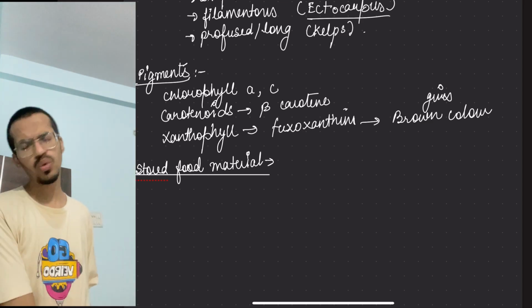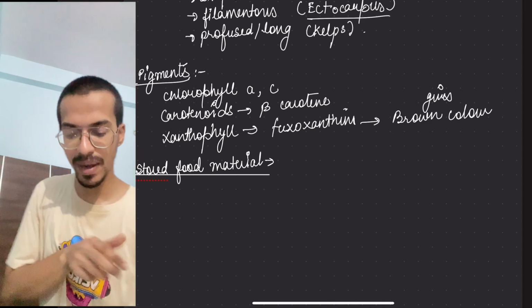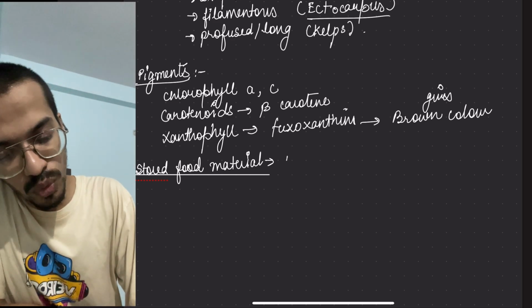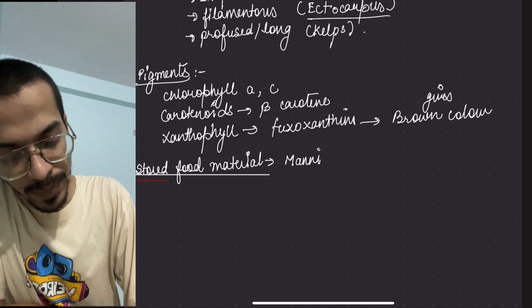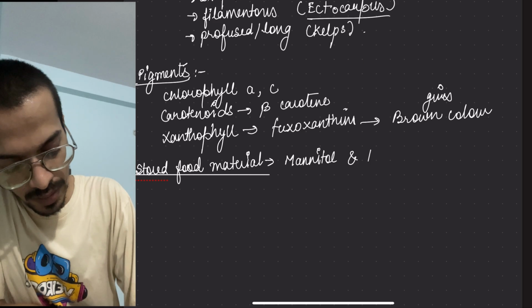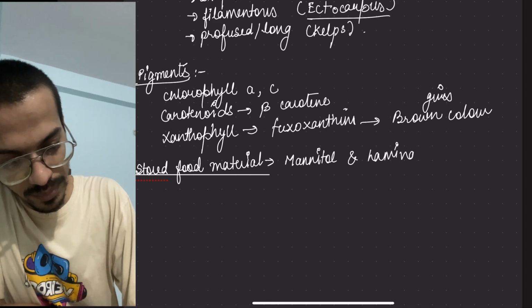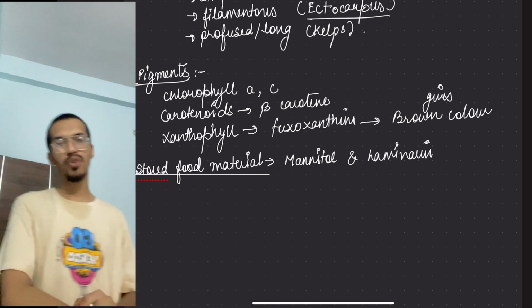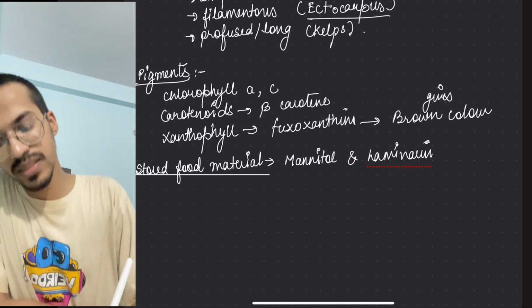So what are they? One is mannitol. Over there I will make you understand how mannitol is formed. So the derived food forms are mannitol and laminarian. These are the two derived forms of it. Again, the next thing is the cell wall.